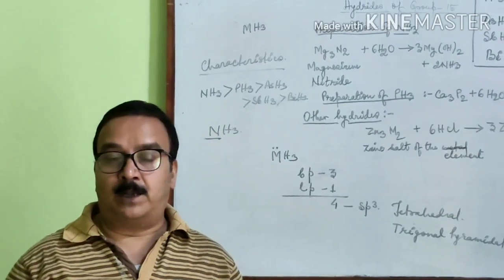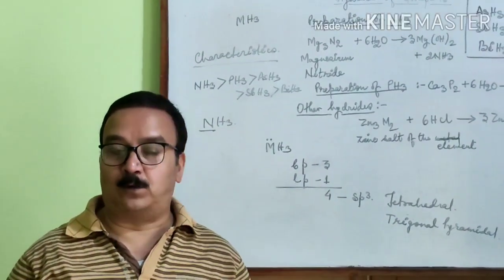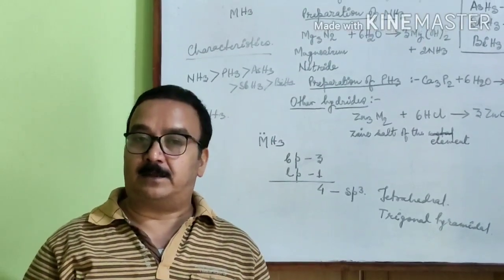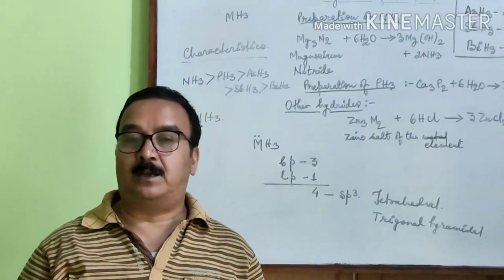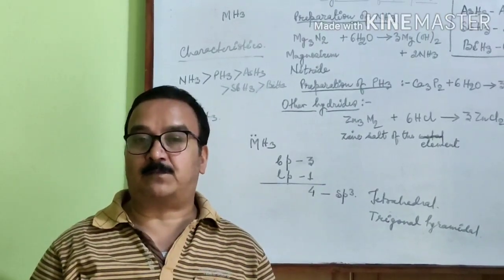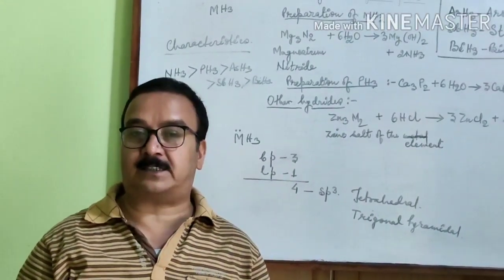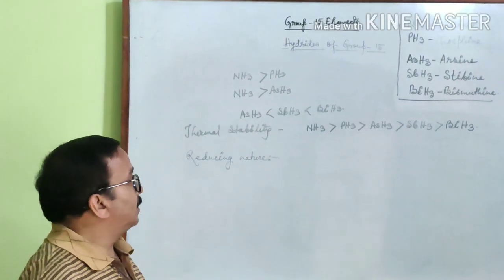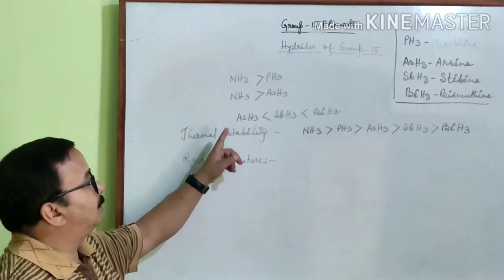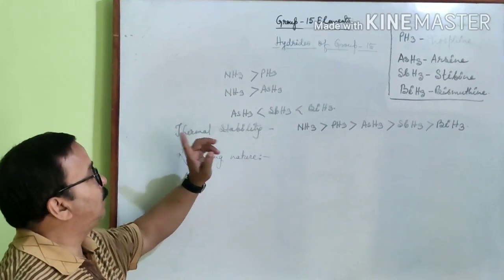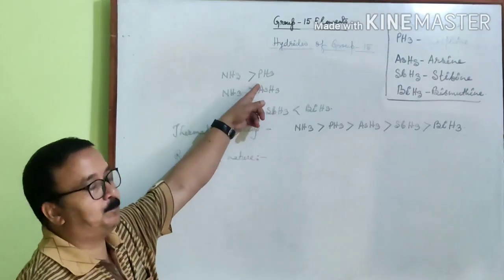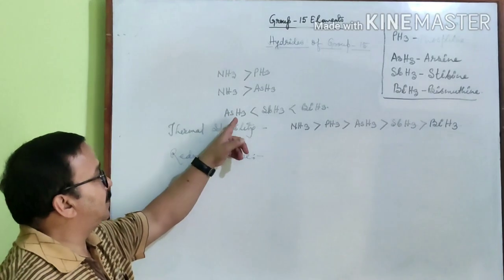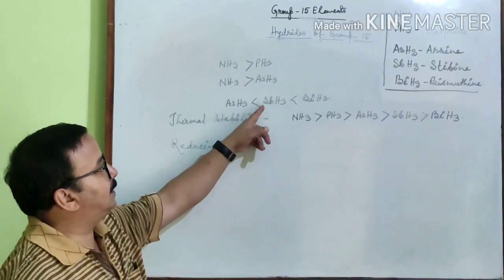Therefore, the boiling point of ammonia is more compared to PH3 phosphine, and the boiling point of ammonia is even greater than arsine AsH3. Therefore, the order of boiling point will be NH3 greater than PH3, NH3 greater than AsH3, then AsH3 less than